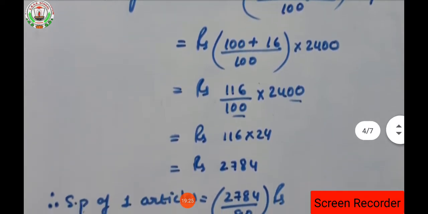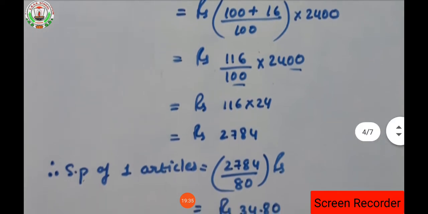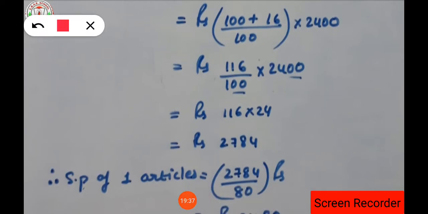So here we have to simplify the equation. 100 plus 16 is given inside the bracket, so we have to first simplify this. 100 plus 16 will become 116, since whatever number or operation is given inside the bracket, we have to solve first. So 100 plus 16 will be 116 upon 100 into 2400. In place of the bracket we can write into.